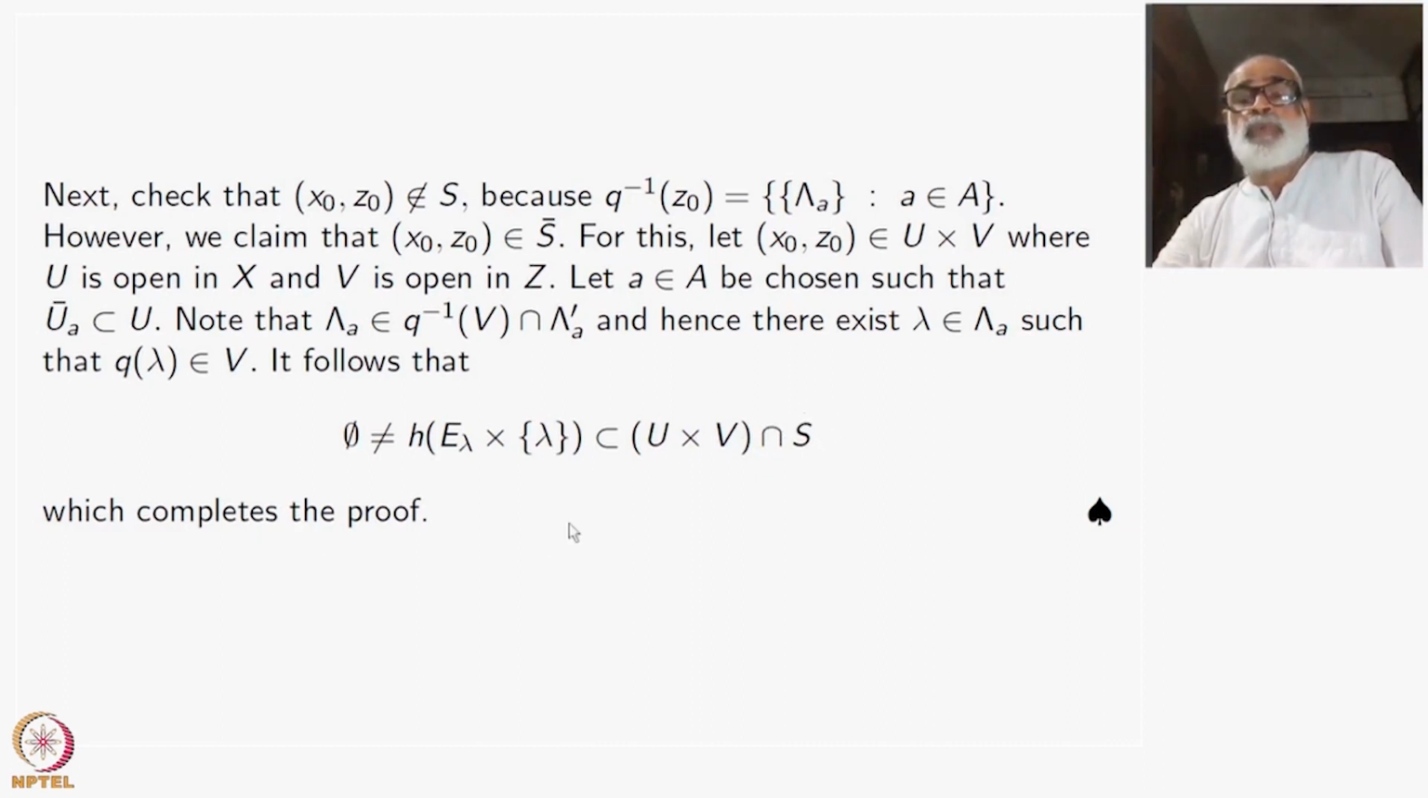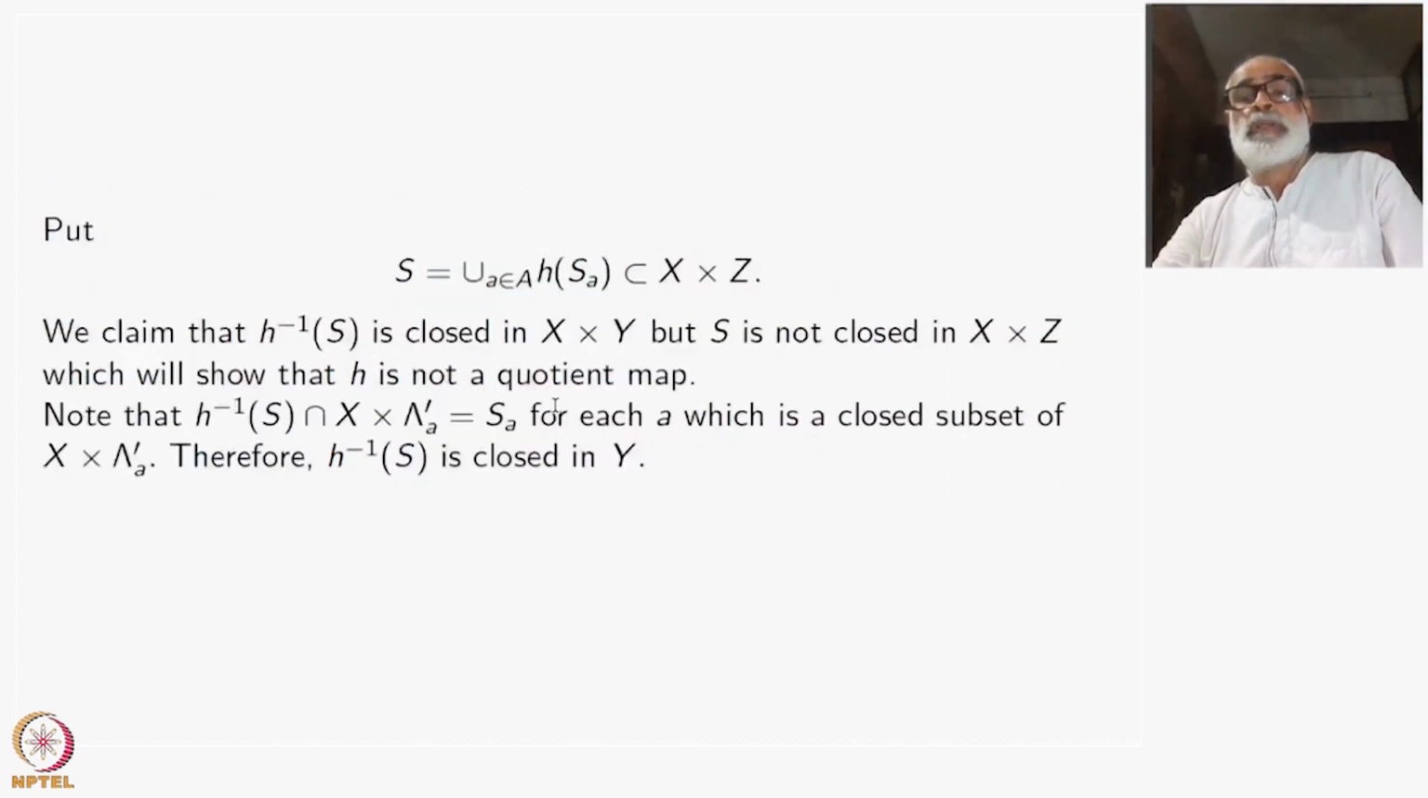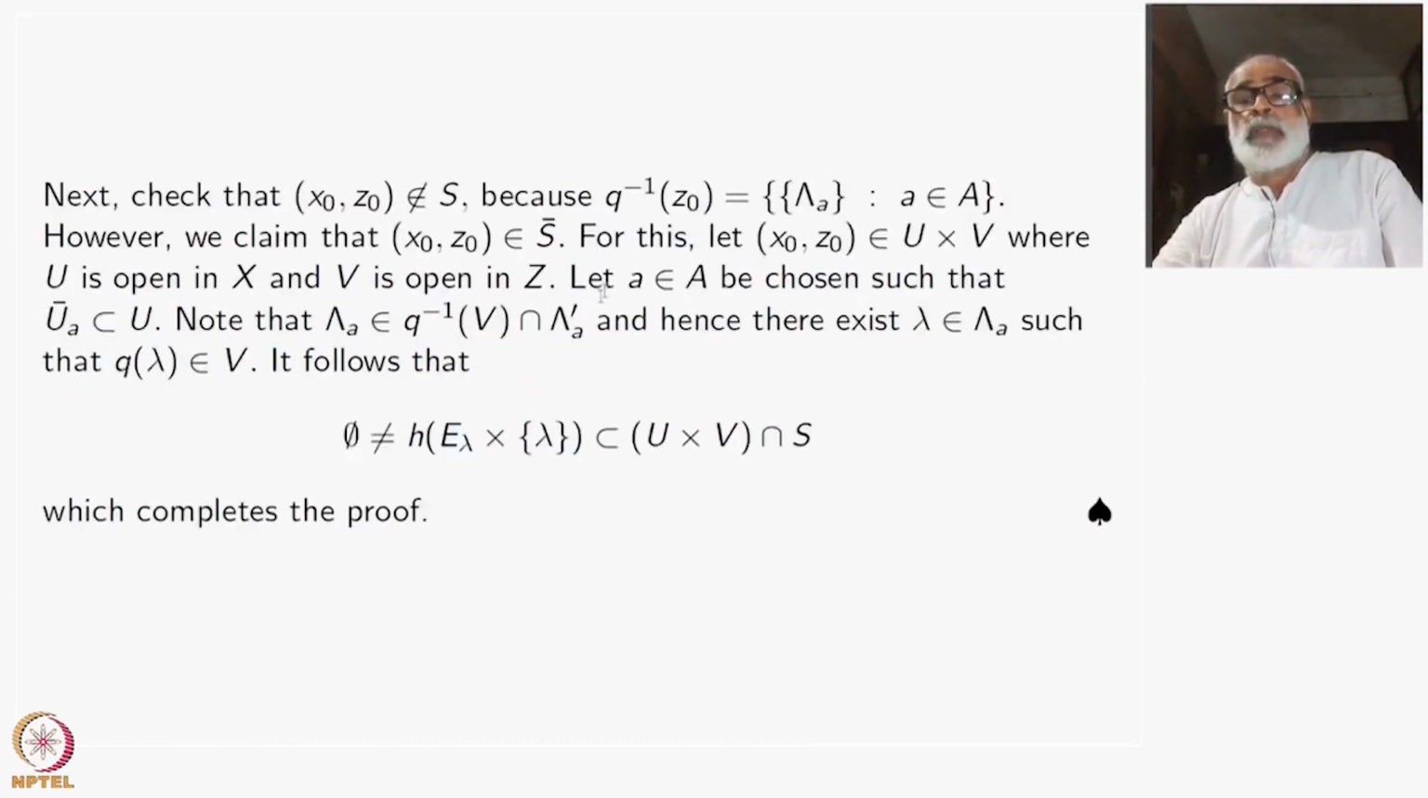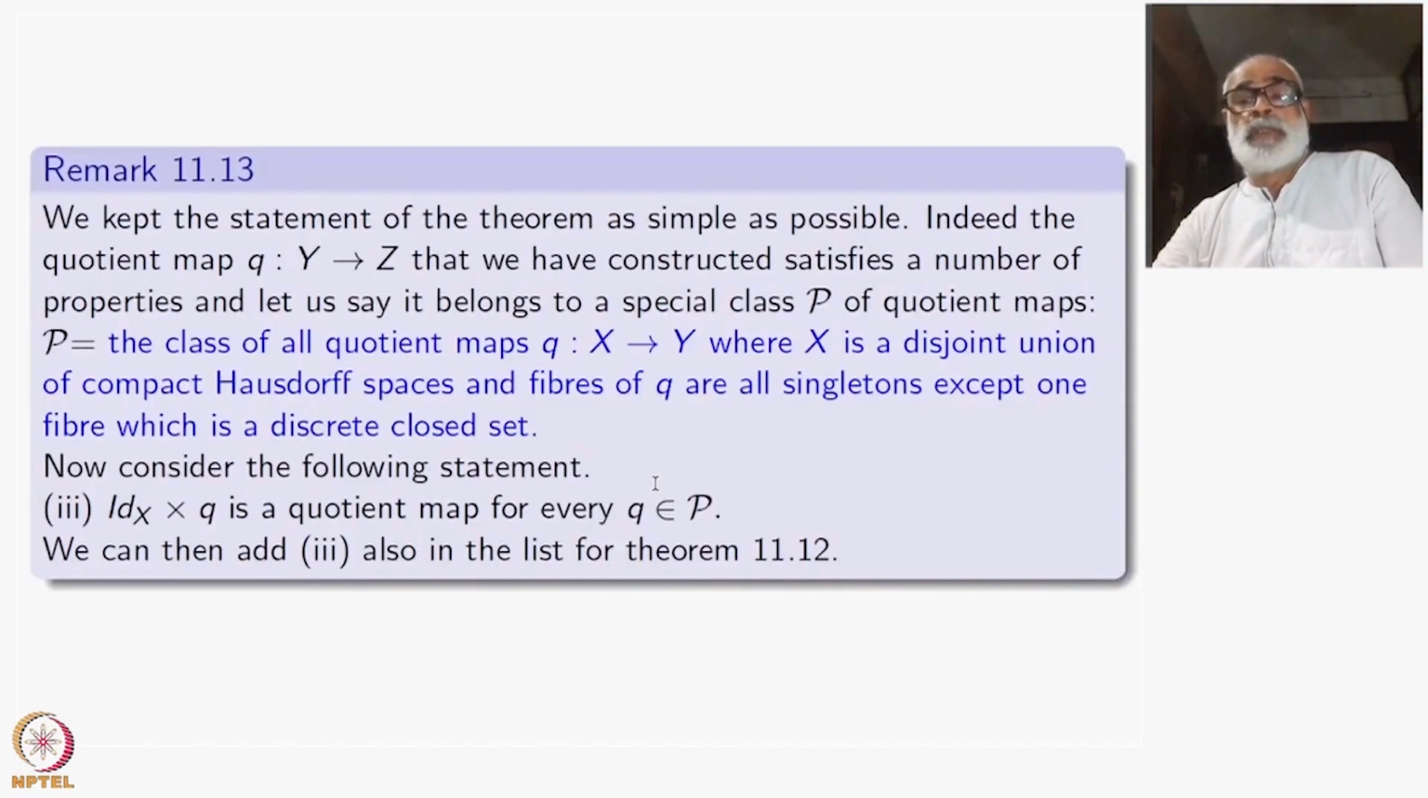Which completes the proof. You just recall that S is all such H of SS. All right. So this E lambda, H of E lambda cross lambda is inside U cross V. That is a perfectly good example.